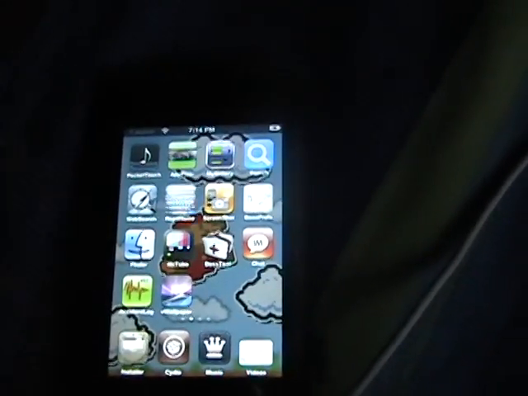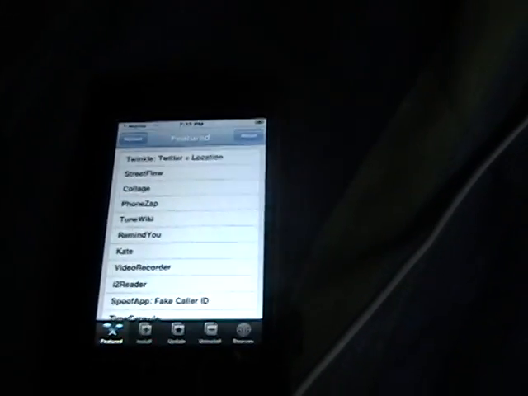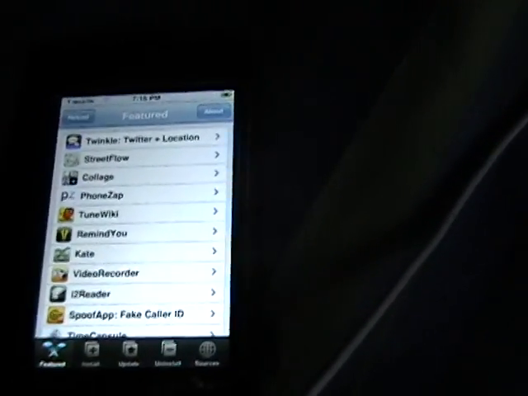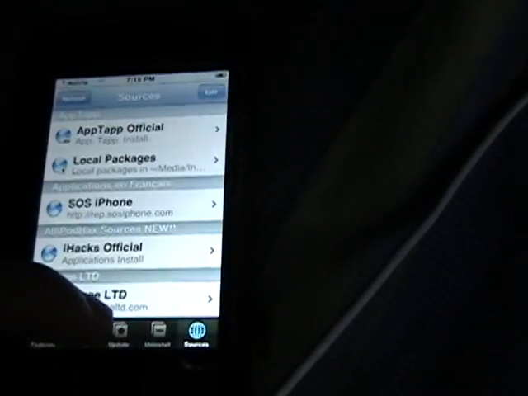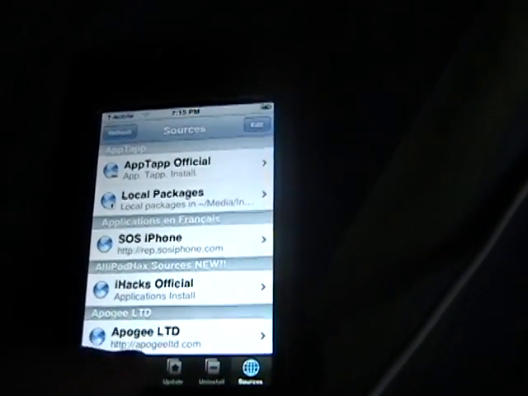then go back to Installer and it'll load like in 3 seconds because all your sources are gone. But okay, and all your sources will be gone and your Installer application will work again.